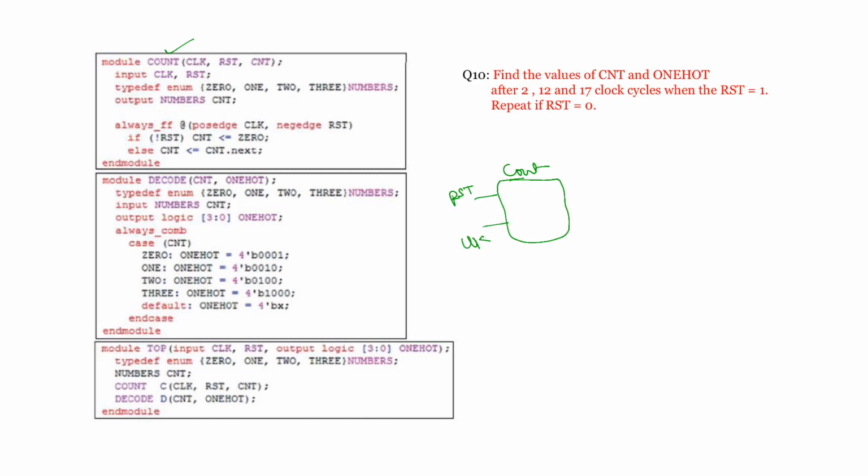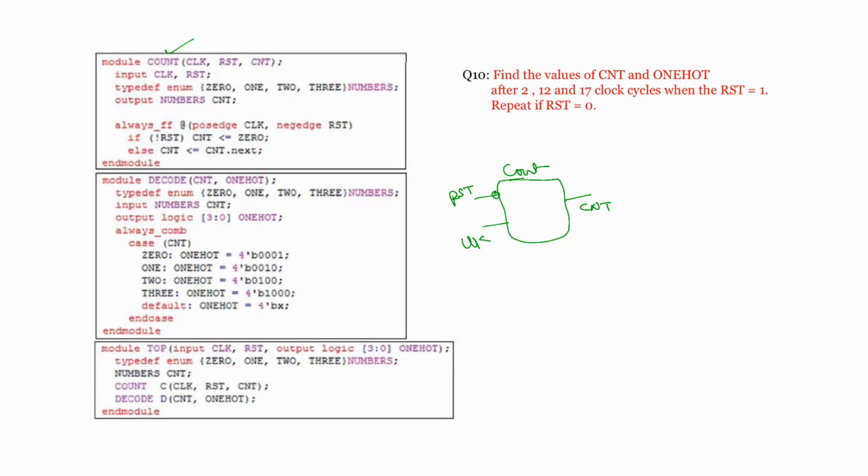So a bubble is present. Next, at outputs, what are the outputs? Numbers is the CNT, CNT is the output. So make CNT as outputs. Okay, CNT is of numbers type. What is numbers? Numbers is a special type definition of an enumerated variable which can have only 0, 1, 2, 3 states. So the numbers can have only 4 possible values, that is 0, 1, 2, 3.